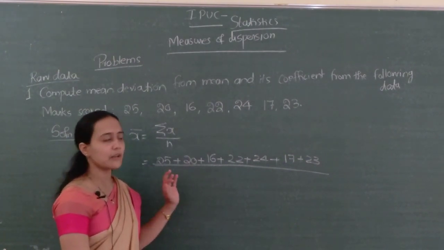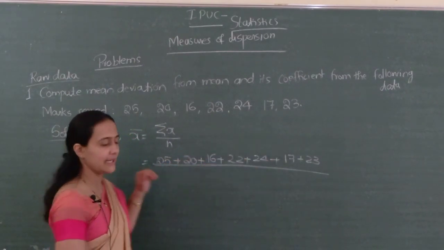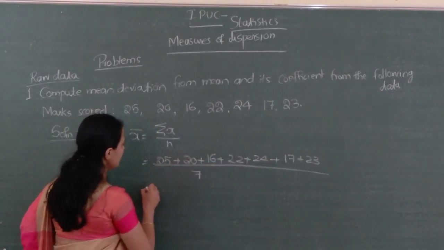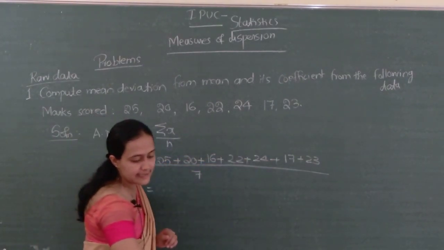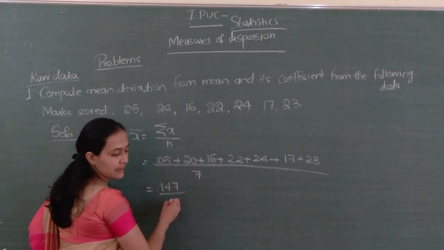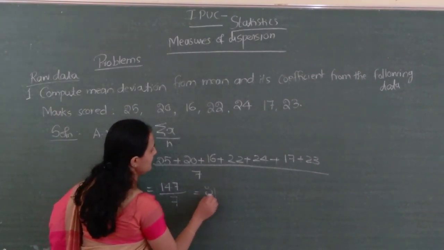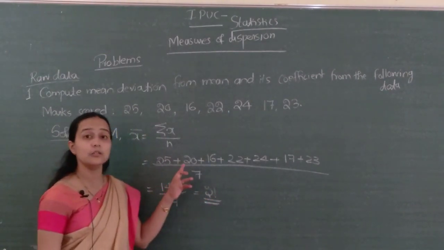Just count the number of observations: 1, 2, 3, 4, 5, 6, 7, isn't it? 7. So the answer is 147 divided by 7. The answer is 21. So just compute the numerator.